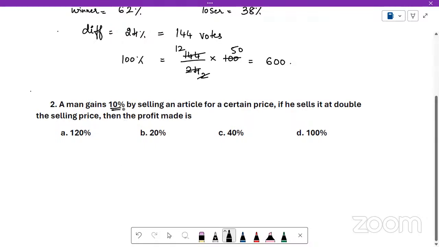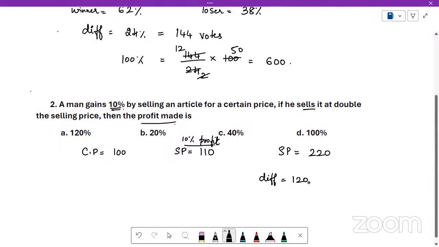He is making a profit of 10%, right? So let me assume cost price as 100 rupees, then selling price is 110, right? So this is with 10% profit, correct? If he sells it at double the selling price, that is, instead of 110, if he sells it at 220, then what is the profit made? So what is the difference between cost price and selling price now? So difference is 120. That itself is the profit percentage.